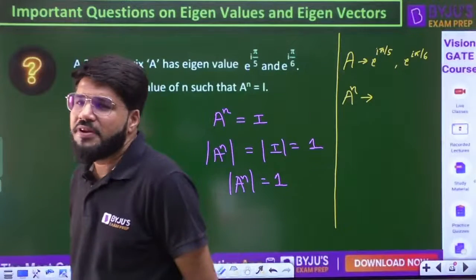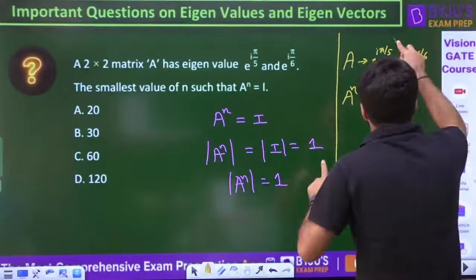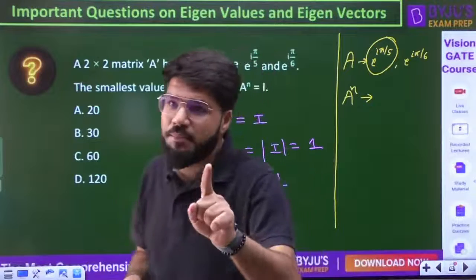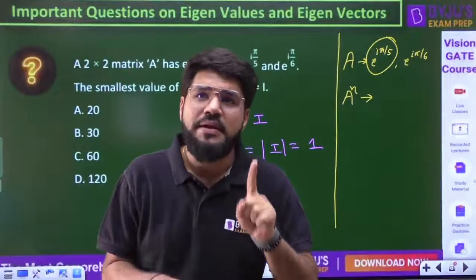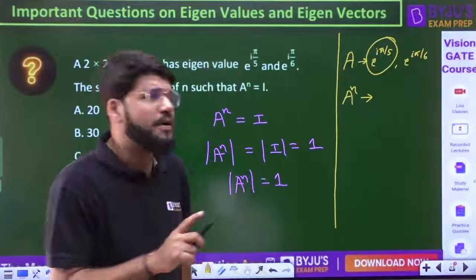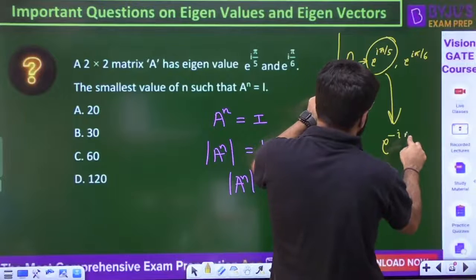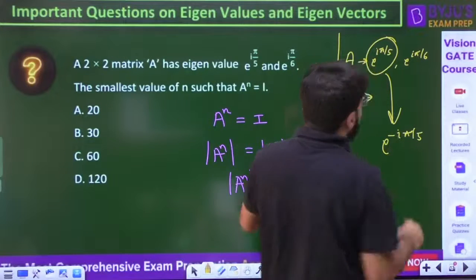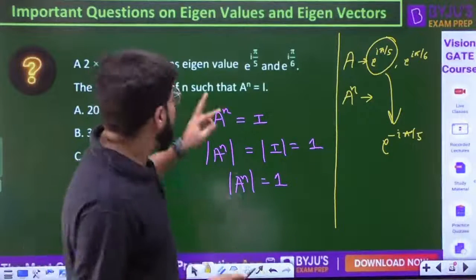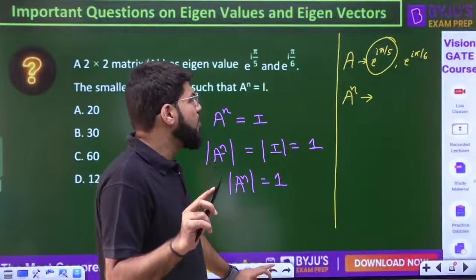Right. Yeah, definitely it's not. Why not? वो ध्यान रखना जरूरी है. Because if one of the eigenvalues is e power i pi by 5, that is a complex number. And if you have a real matrix, complex eigenvalues always occur in conjugate pairs. If matrix A is real, with e power i pi by 5, its conjugate e power minus i pi by 5 will always be there. 110% sure, if the matrix is real. But if the matrix is non-real, say complex, then this conjugate property is not necessarily true.